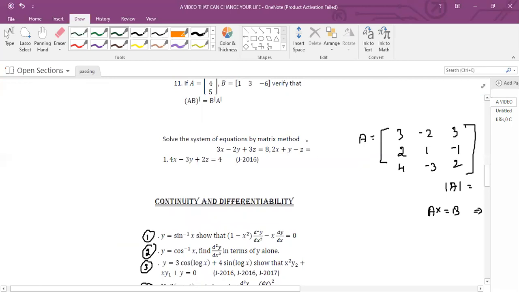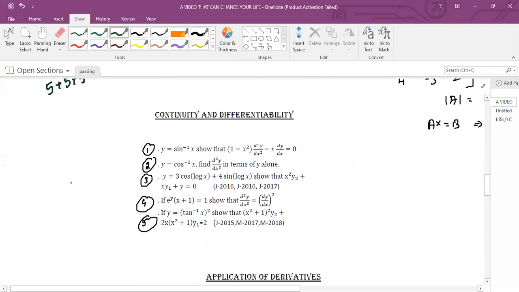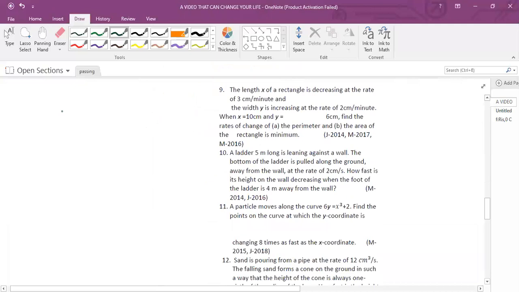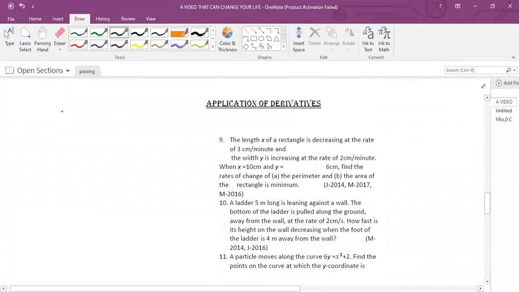So far we have solved 5 plus 5 plus 5. Leave that tricky scheme; in the tricky scheme already we have 9. So from problems we have 5 from relations, 5 from matrices, 5 from determinants. And in the continuity chapter I have 5 problems. Out of these 5 problems, 1 problem will be fixed. So plus 5 again. I am not going to solve these problems here. And from application of derivatives, again I have 5 problems.